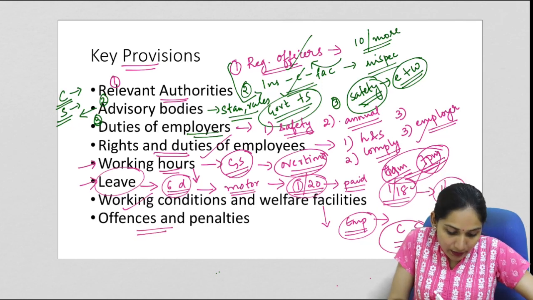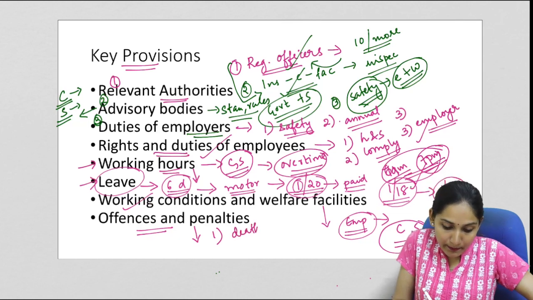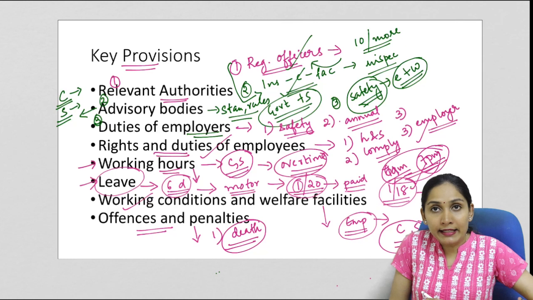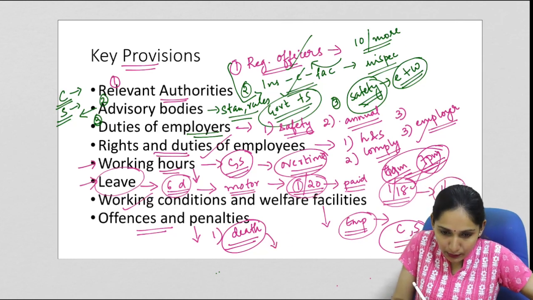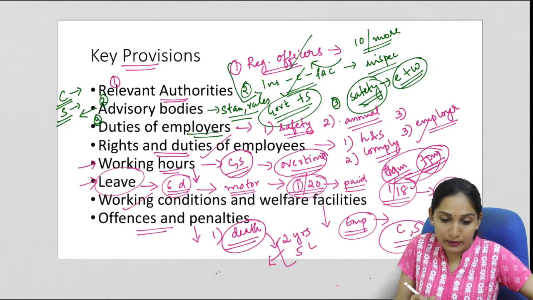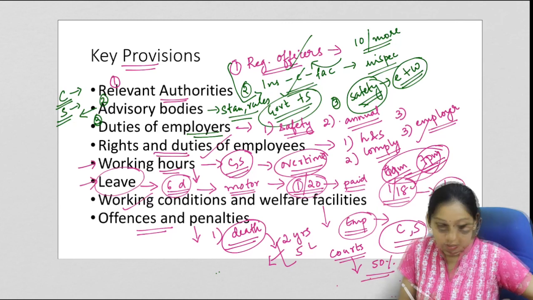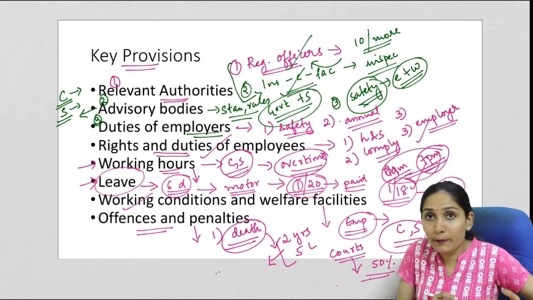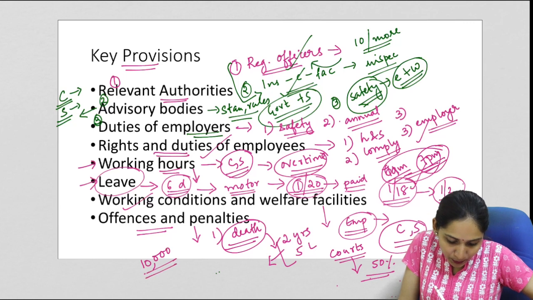Now regarding provisions for offences and penalties under the code. The first one is regarding the death of an employee. If any offence leads to the death of an employee, then the offence will be punishable under the law, and imprisonment can be given up to 2 years and a fine can be up to 5 lakh rupees, or a combination of both. And also the courts can direct to provide 50% of compensation to the heirs of the victim. And in case of any violation of the provisions of the code, a fine can be charged upon the employer and it can be up to 10,000 rupees.